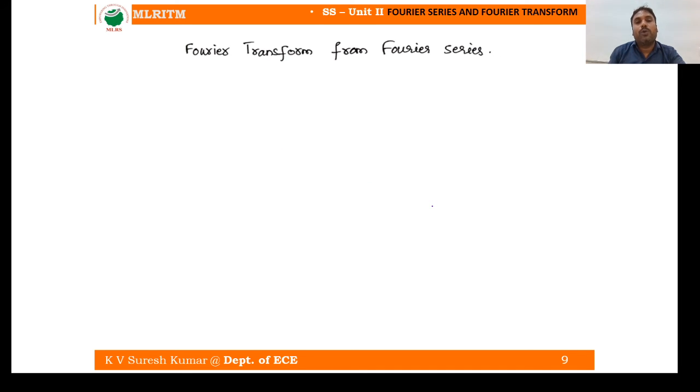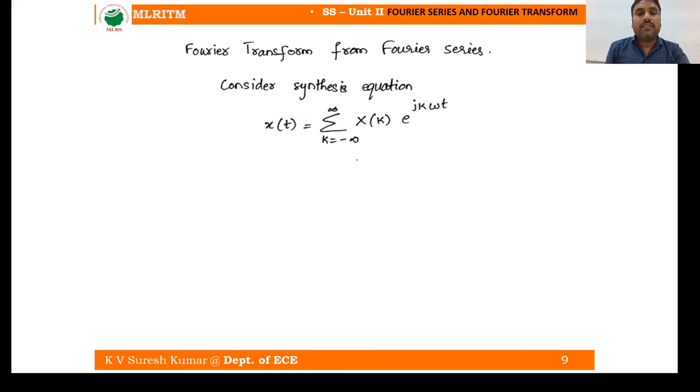Right? Now the question is, how to get the Fourier transform from the Fourier series. Is it okay? This is our aim. Consider the synthesis equation. So this is our synthesis equation of the Fourier series: x of t is equal to summation k equals minus infinity to infinity X of k into e power j k omega naught t. So this is our standard exponential Fourier series equation.